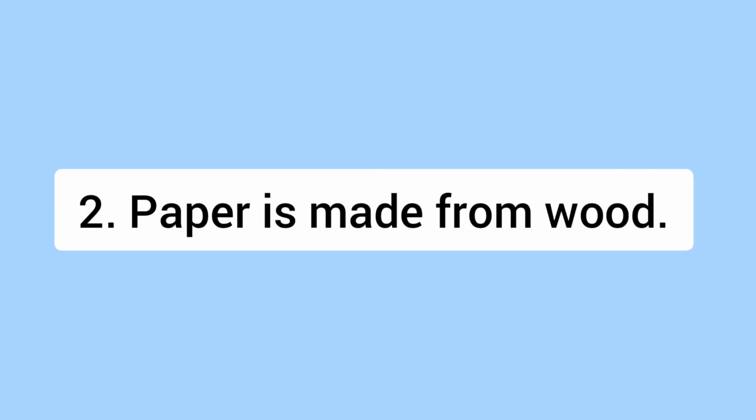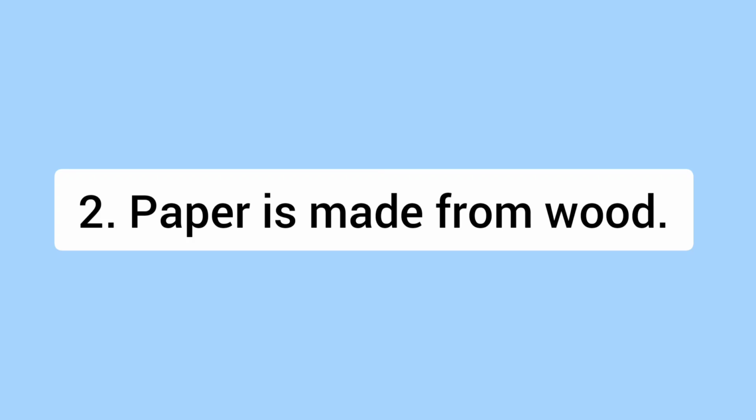See the second example, paper is made from wood. This suggests the transformation or processing of the original material. Wood is processed into a different form, here paper. This distinction highlights the difference between using materials in their original form versus transforming them into something new.